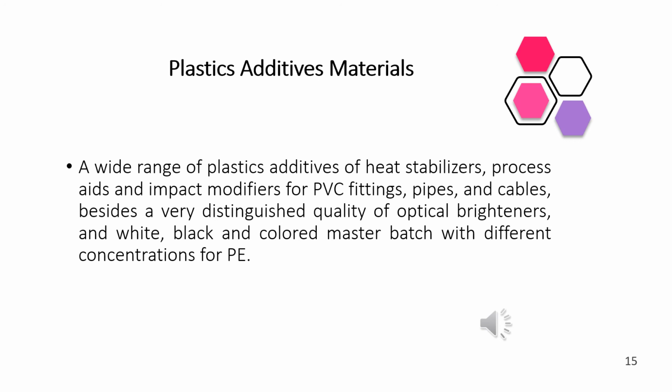These additives are used as heat stabilizers, process aids, and impact modifiers for PVC fittings, pipes and cables. Besides the plastic material additives, there are different types of optical brighteners, and black, white and colored master batches are added with different concentrations for PE.